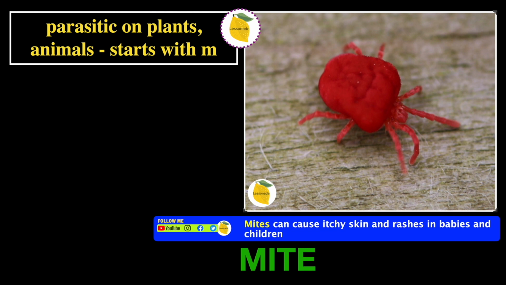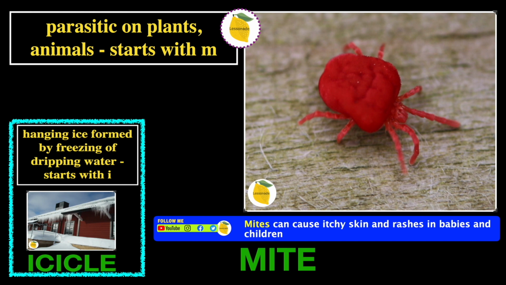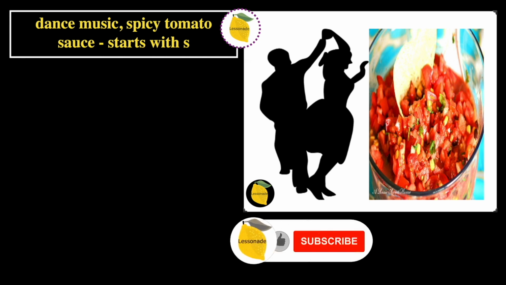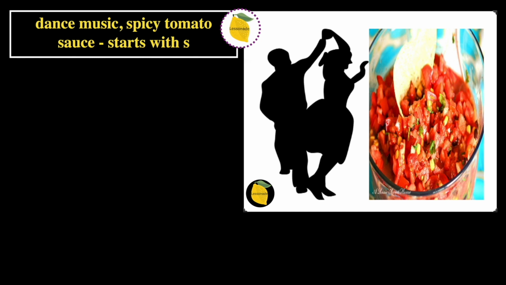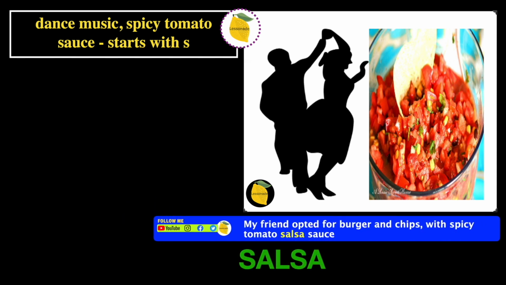So once again, before we go into the next one, let's try to recall the previous slide. And the previous slide is icicle. Let's go on to the next one. The next definition is dance music or spicy tomato sauce, starts with S. In this picture, we can see people dancing, which means that's obviously dance music, and we can also see a spicy tomato sauce. And therefore, the word will be salsa. And the sentence for salsa is, my friend opted for burger and chips with spicy tomato salsa sauce.